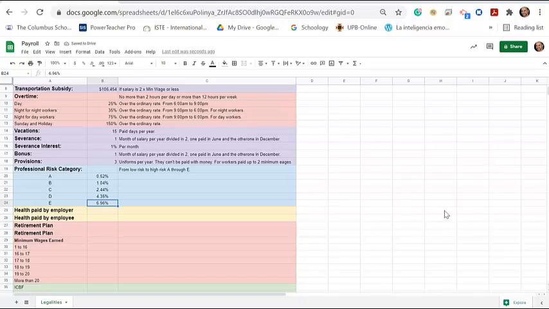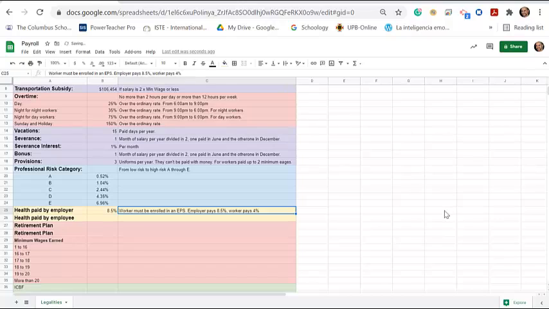Now be very careful with this one, and I'm talking about the health. If your worker doesn't have an EPS and they have an accident while working for you, you're going to have to pay not only for the medical bills, but also for the amount of time they couldn't work because of this accident. Every worker has to be enrolled in an EPS, and the employer has to pay 8.5% against their wage, and the worker pays only 4%. This is monthly. The health paid by the employee is 4%, then we can put it down here.